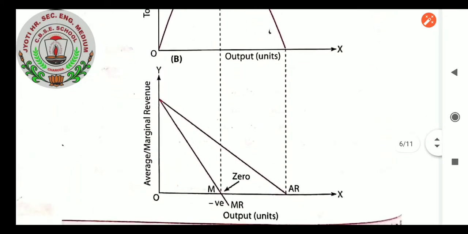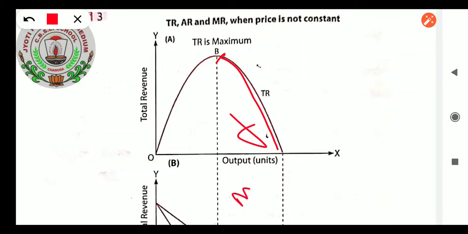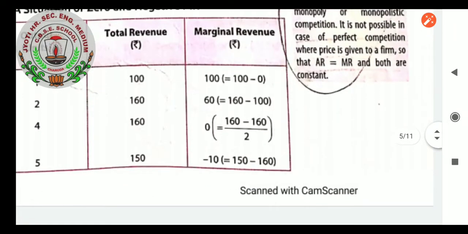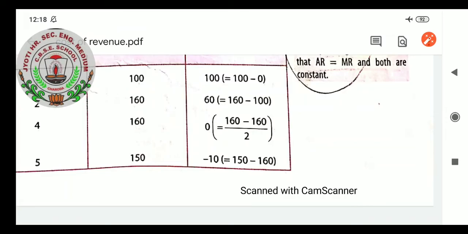When MR is 0, you can see this point where we get 0. Here when MR came to the 0 line, that time TR was maximum, and when MR comes negative, the data started changing. Here it was maximum, from here it starts declining. Why is it declining? Because MR came negative. In the tabular data you see negative there, -10. From there the TR will start declining.